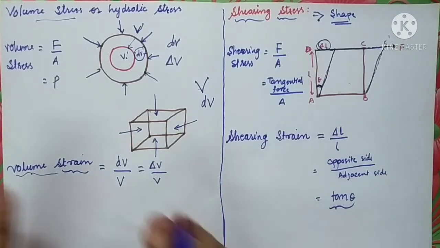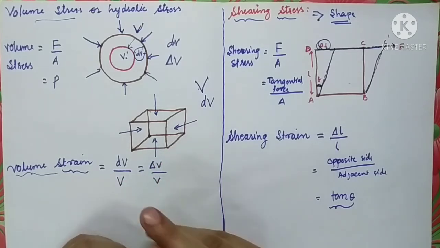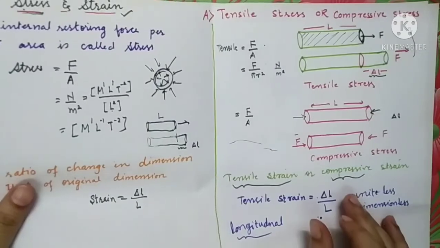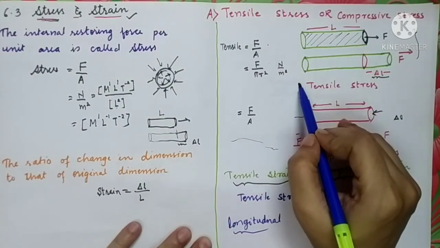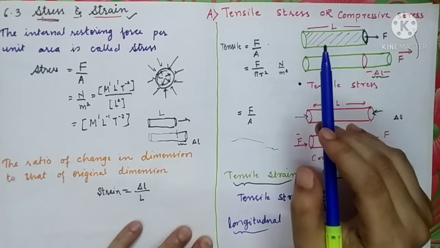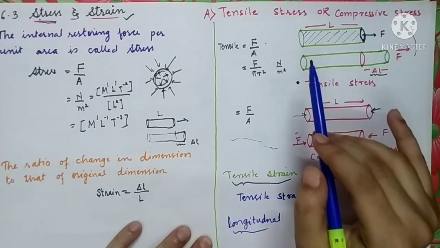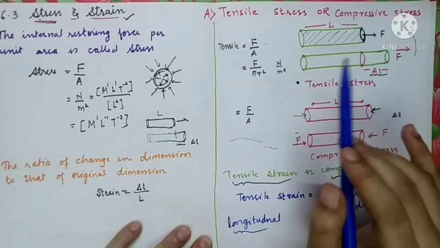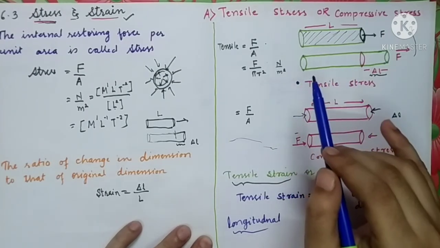So far we have studied three types of stress and three types of strain. Let's have a quick revision. If the deformation corresponds to the change in length, then the stress will be called tensile stress, compressive stress or longitudinal stress. Similarly, strain will be called tensile strain, compressive strain and longitudinal strain.